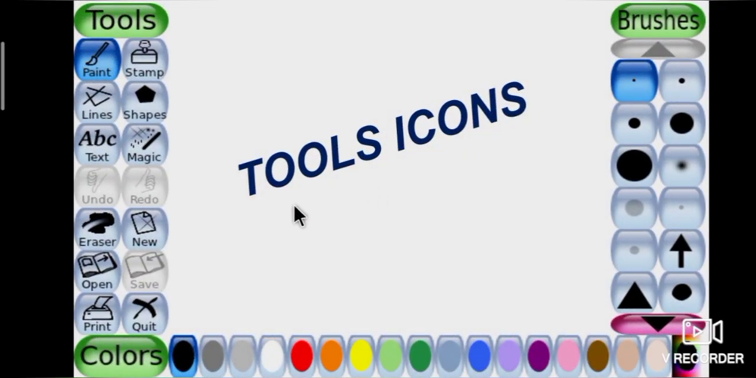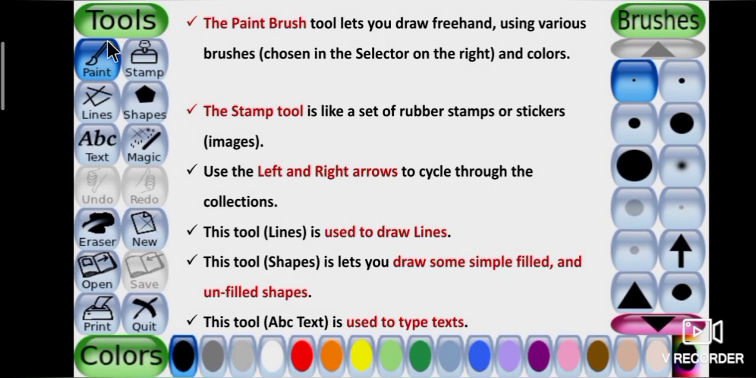Now we will learn about tools icons. Tools icons are present in the right side of the main screen. First we will see the function of paintbrush. Paintbrush tool lets you draw freehand using various brushes and colors. Brushes are chosen in the selector on the right.